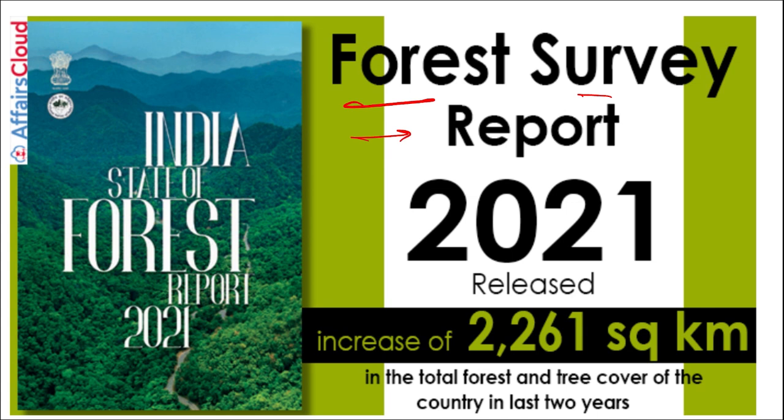Next, the Forest Survey report we will be discussing here. Highly important, mark this. All right. In this report, there is an increase of 2261 square kilometer in total forest area and tree cover of the country in the last 2 years. That means in India, the green forest, or you can say the green land, is increasing, and a total of 2261 square kilometer of area was converted into forest, or you can say it was converted into tree cover where trees were planted.